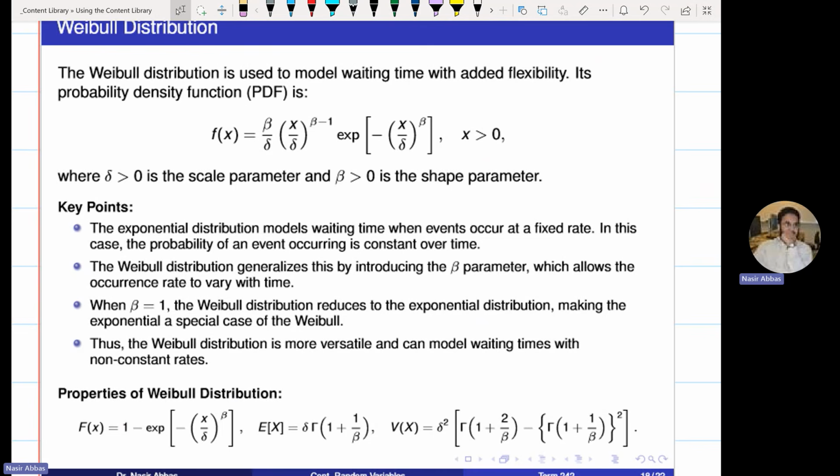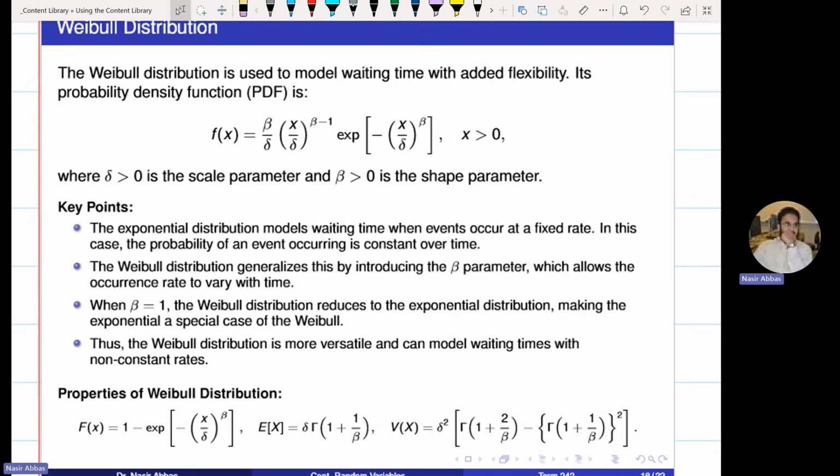And even in the PDF, if you see, when I put beta equals 1, what is beta minus 1? 0. This is 1. 1 over delta e to the power minus x over delta. So lambda becomes 1 over delta. So it becomes same as exponential. This distribution has an additional parameter beta, and this beta controls how the occurrence rate is changing.